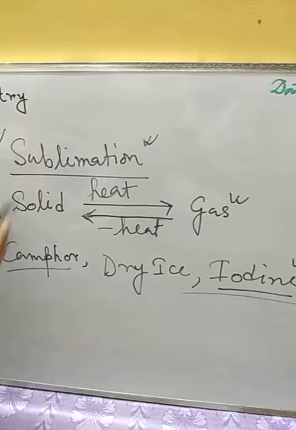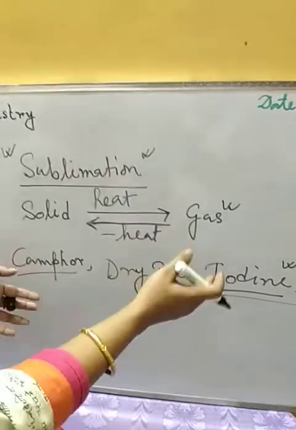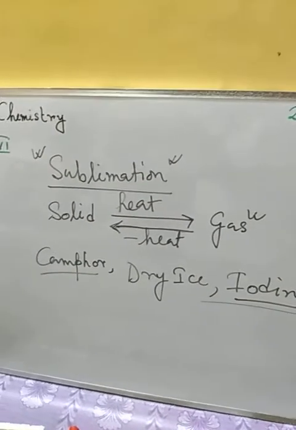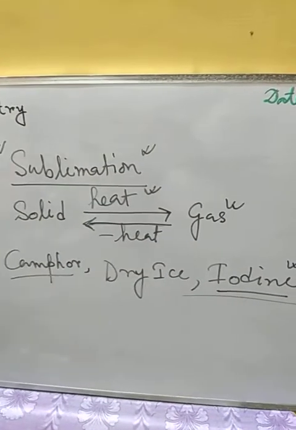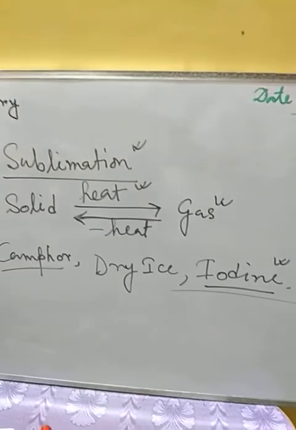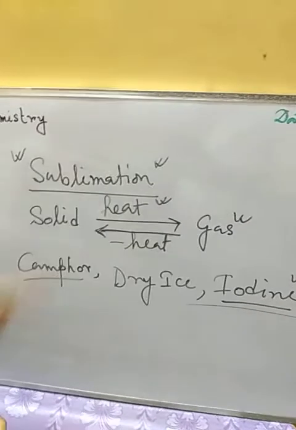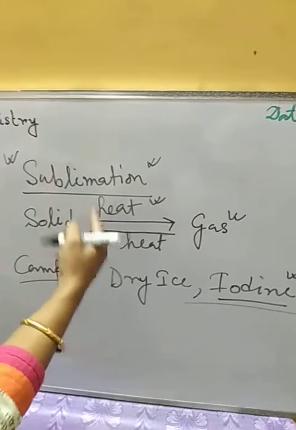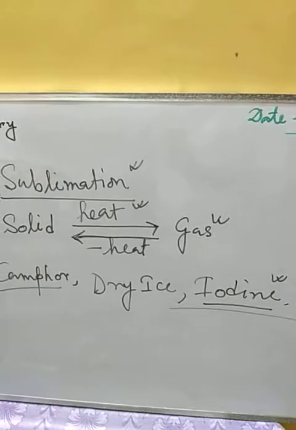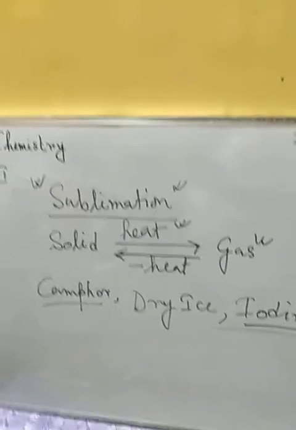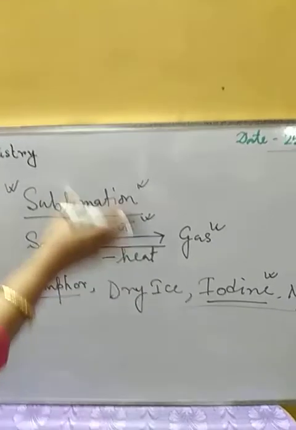From solid state we get the gaseous state, and again from gaseous state we can come to the solid state when we change the condition. For the first case we heat the substances, and to get back the solid form again, we need to release the heat. We need to take out the heat from the substance. That's why this is a reversible process.